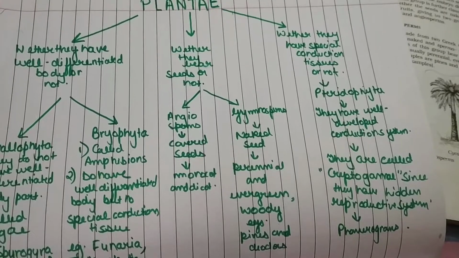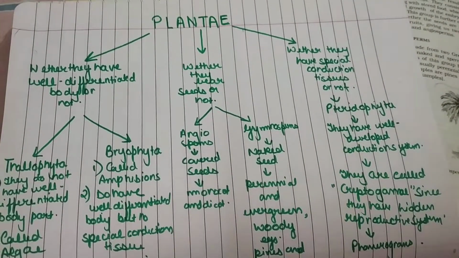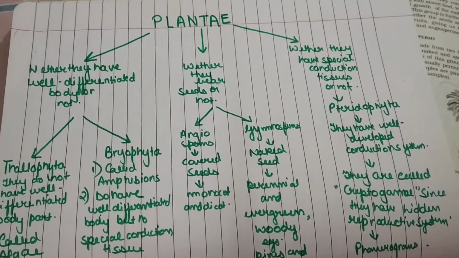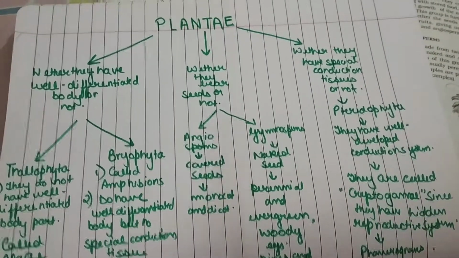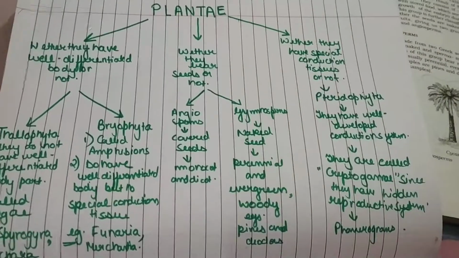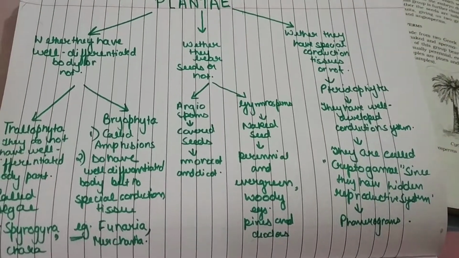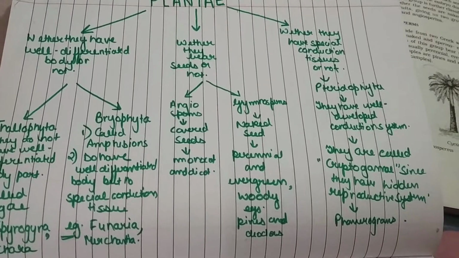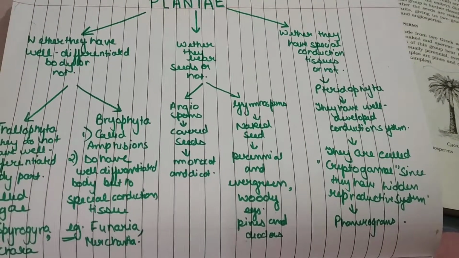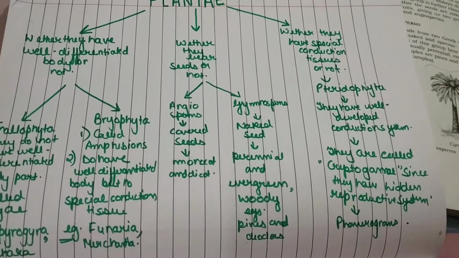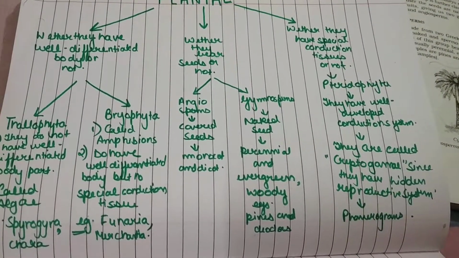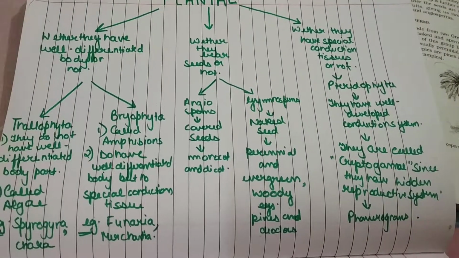On the basis of three criteria, the plantae kingdom is classified. First is whether they have a well differentiated plant body or not. Second, if they have a well differentiated plant body, whether they have special conduction tissues or not. Those organisms are called pteridophyta. They have a well developed conduction system. Thallophyta, bryophyta and pteridophyta are called cryptogams because they have a hidden reproductive system.